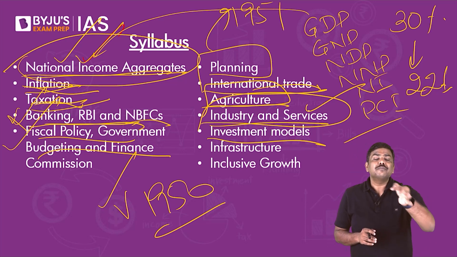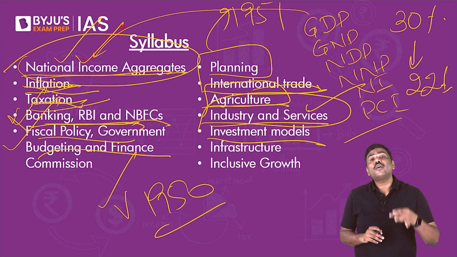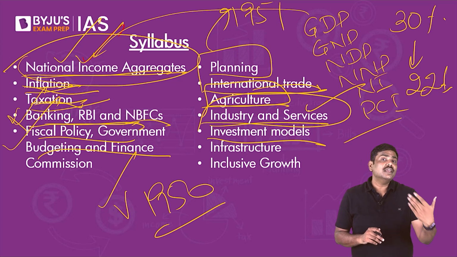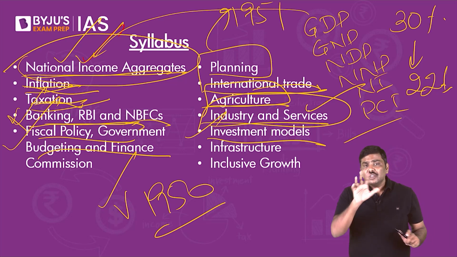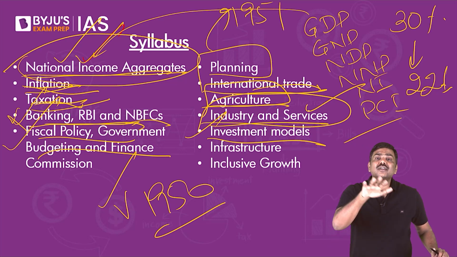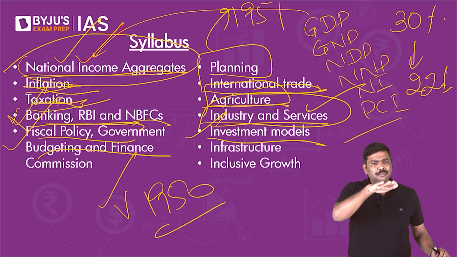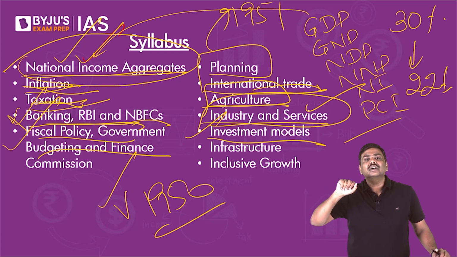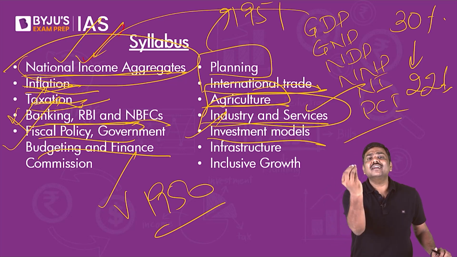There is a concept of a PPP, public-private partnership. Then there is FDI, foreign direct investment, and foreign institutional investors. In fact, questions have been asked by UPSC in the mains paper from this chapter. For example, they asked: although there are multiple FDI agreements signed between the private sector company and the government, many of them are not actually implemented. What do you think are the reasons?